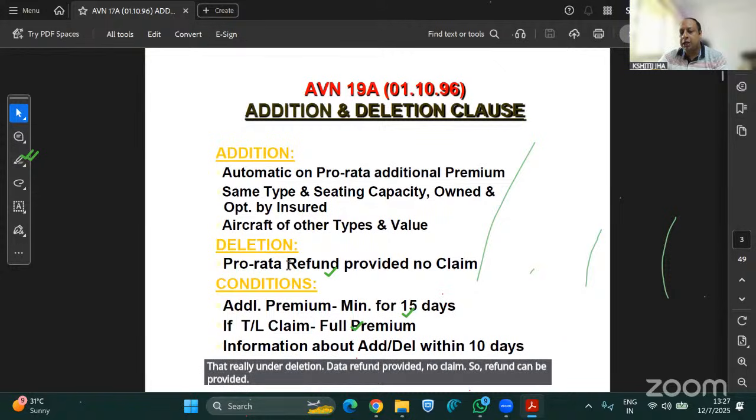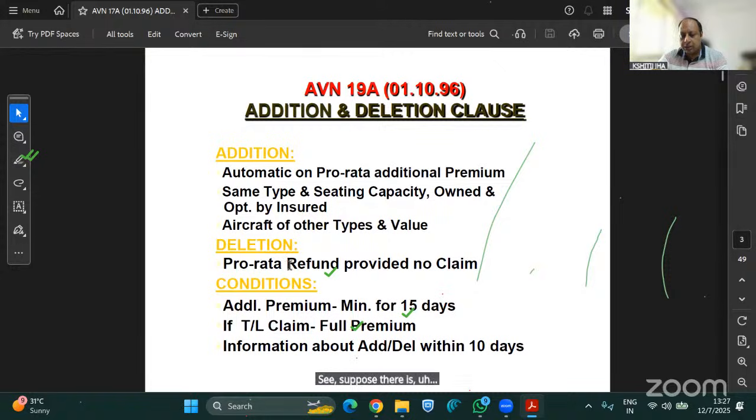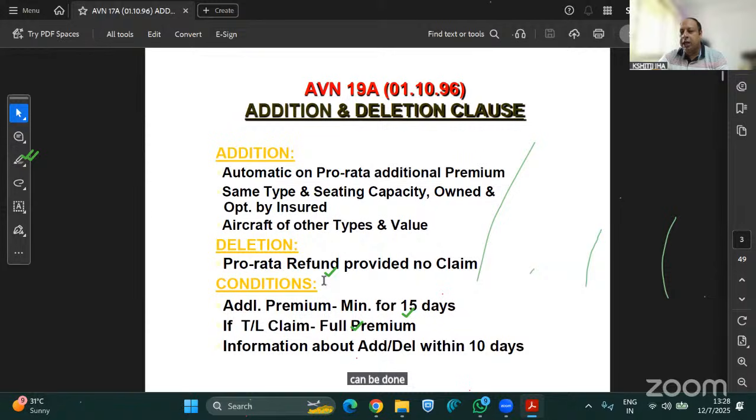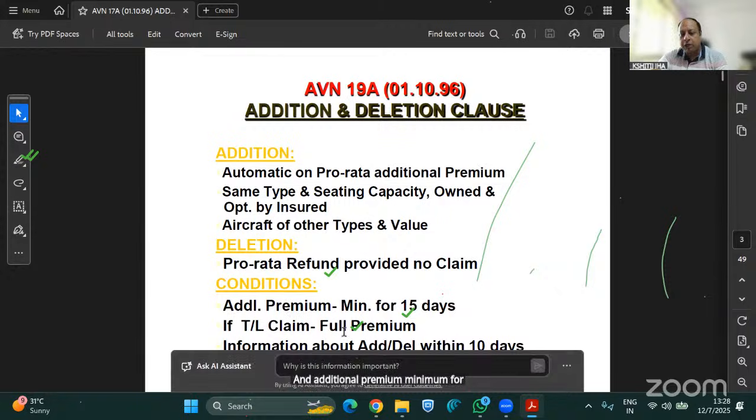See, suppose an aircraft has to be deleted and there is no claim, then pro rata refund can be done. But suppose there is a claim on that particular aircraft and the client needs to delete that aircraft under this policy because that aircraft might have been a total loss, then no refund of premium will be applicable for that particular aircraft. Still, we have that fleet with us, and additional premium, minimum for 15 days, has to be charged. If total loss, then full premium. Information about addition or deletion within 10 days.